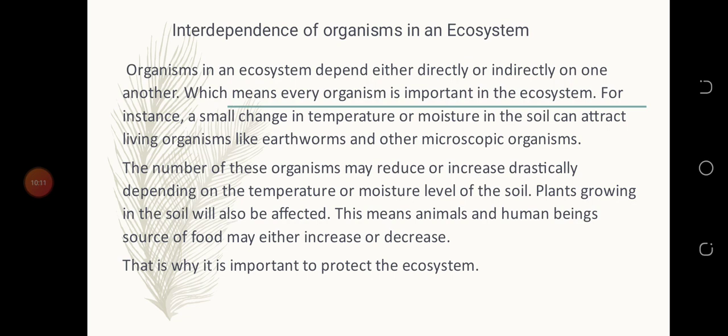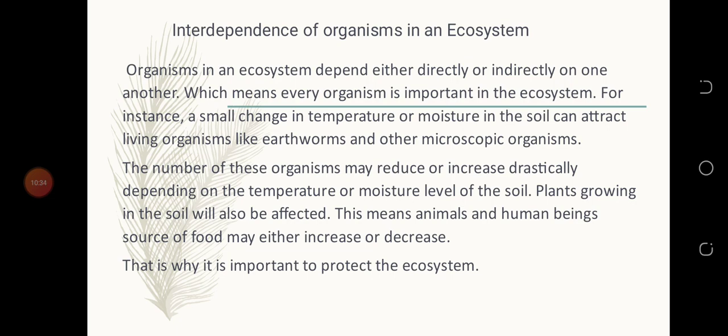Plants growing in the soil will also be affected. So when there's less water in the soil, or we are in a dry season, it affects plants. Okay, plants do not grow well. This means animals and human beings' source of food may either increase or decrease.